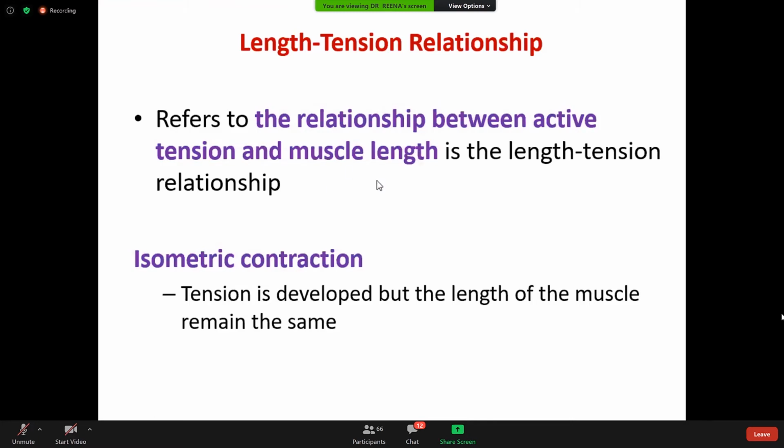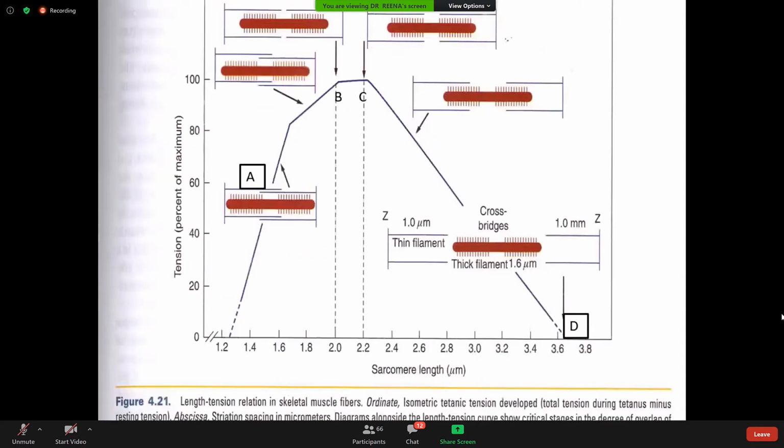Okay. And here you can see, what is the normal length of one sarcomere? It is about 2 to 2.2 micrometer. Length of one sarcomere is 2 to 2.2 micrometer.